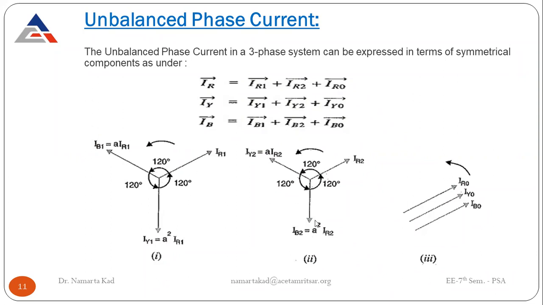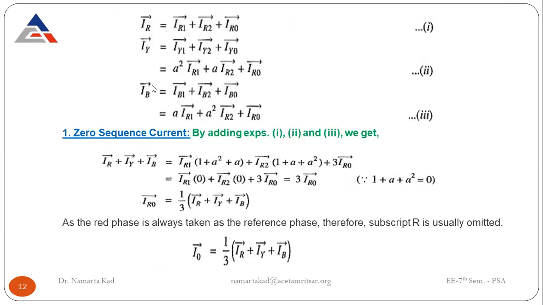Okay, and similarly, for the negative phase sequence, here it is IR2, here it is IB2, and here it is IY2. So IY2, in the anti-clockwise direction, can be written as A into IR2, and IB2 is equal to A square into IR2. Okay. And for the zero phase sequence component, there is no 120 degree displacement between them. So now in terms of equations, this can be written as IR is equal to IR1 plus IR2 plus IR0, that we know.